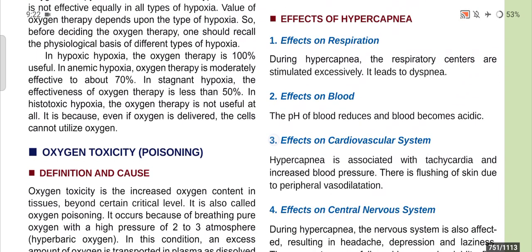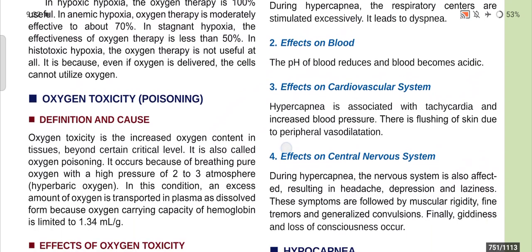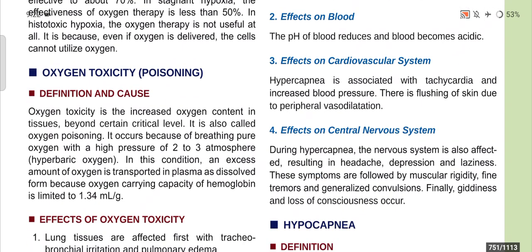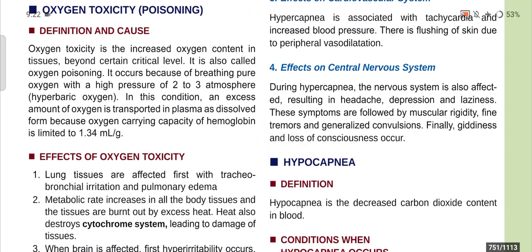Now, effects on cardiovascular system. Hypercapnia is associated with tachycardia and increased blood pressure. There is flushing of skin due to peripheral vasodilation. Now, effects on central nervous system. During hypercapnia, the nervous system is also affected, resulting in headache, depression, and laziness. These symptoms are followed by muscular rigidity, fine tremors, and generalized convulsion. Finally, giddiness and loss of consciousness occur.